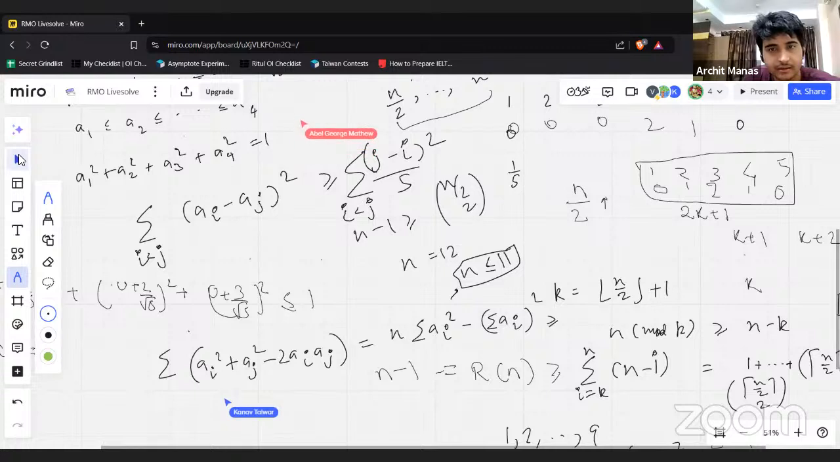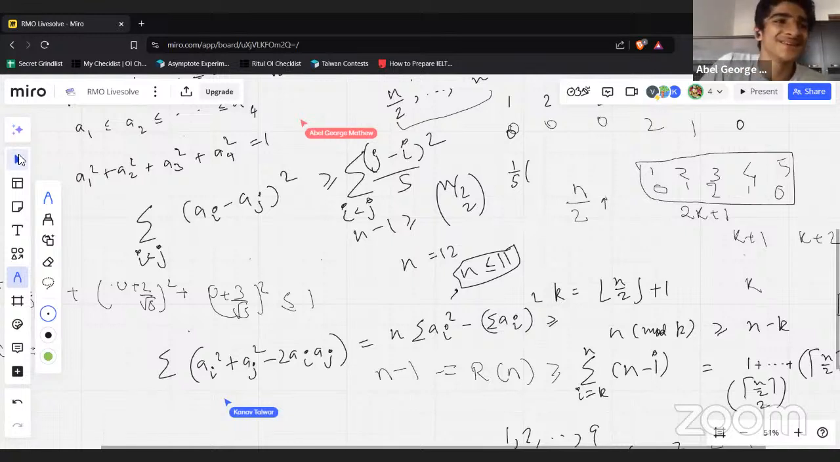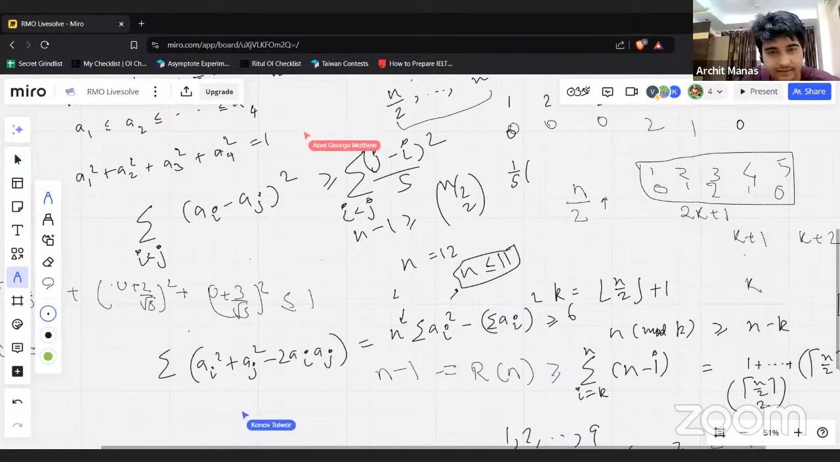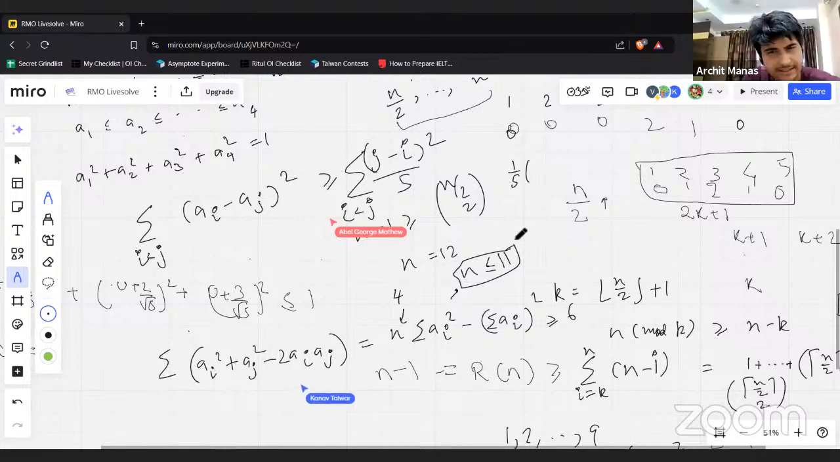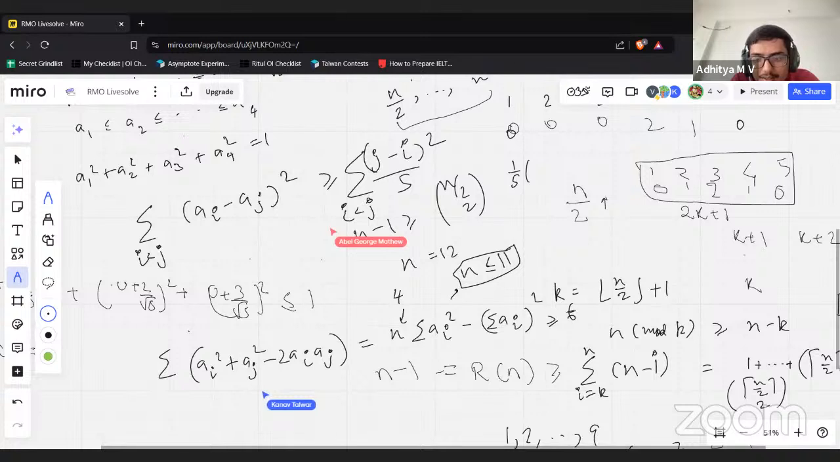What is that? 1 square plus 2 square plus 3 square plus 4 square is 30. So this is at least 5 times 30. Wait, no, this is 5 times 4. We are not done yet. 5 times 30 minus 10 squared is 50. 50 by 5 is 10. Are you sure it's 10? Wait, how is equality ever going to hold?